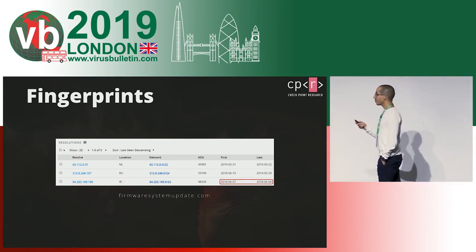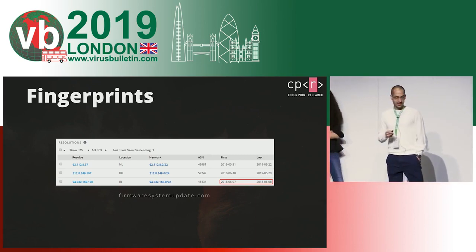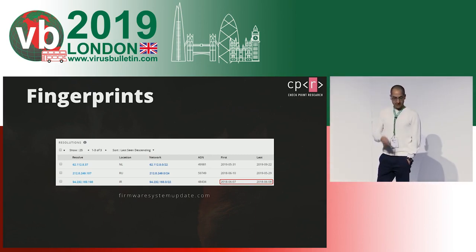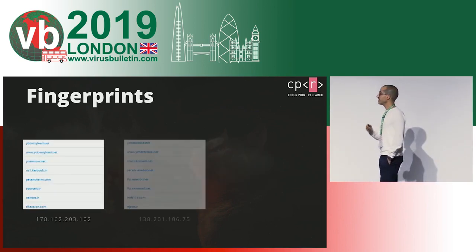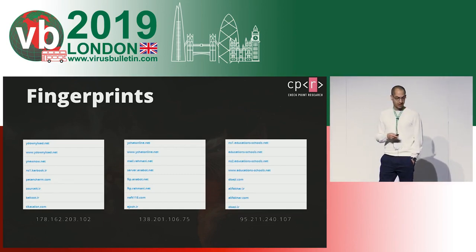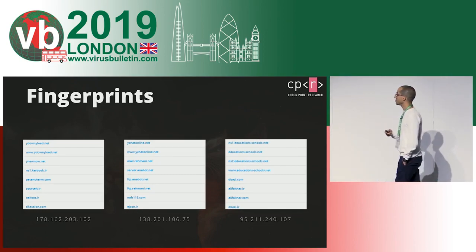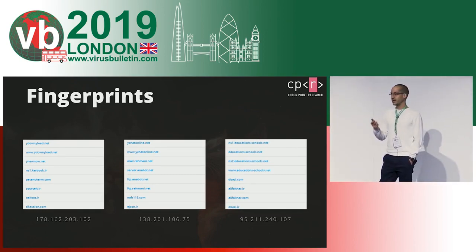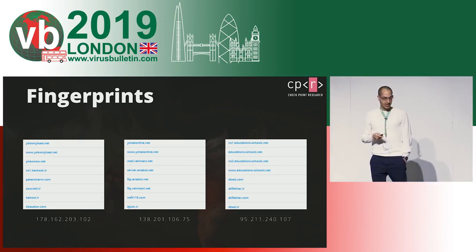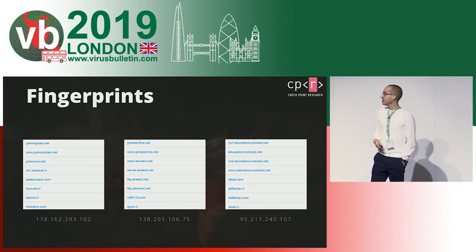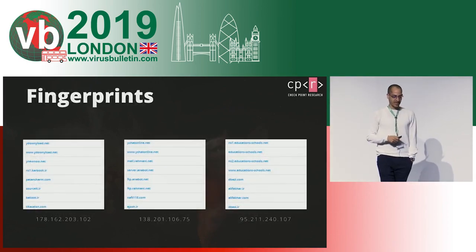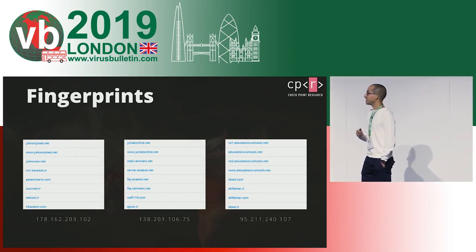So there are all kinds of fingerprints that connect this specific domain to Iran, but there are other fingerprints that connect other command and control servers, other infrastructure artifacts to Iran. For example, we can see that part of the domains that were hosted on the different IPs here were hosted there, along with other domains that have the Iranian TLD.